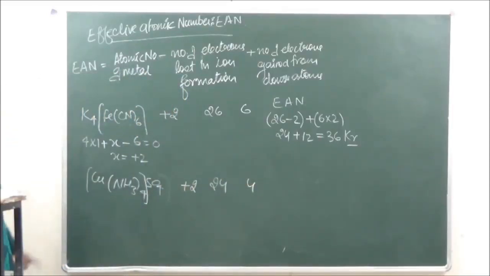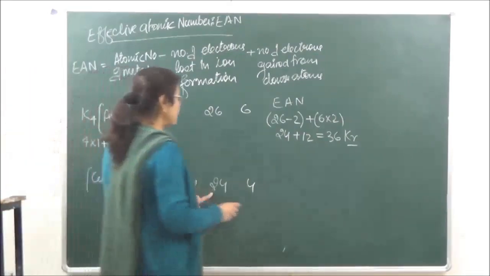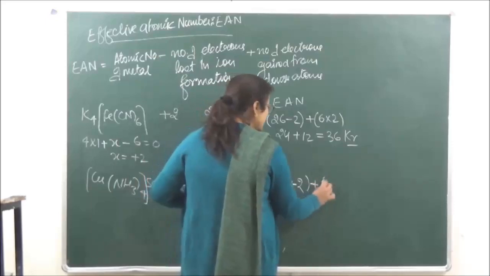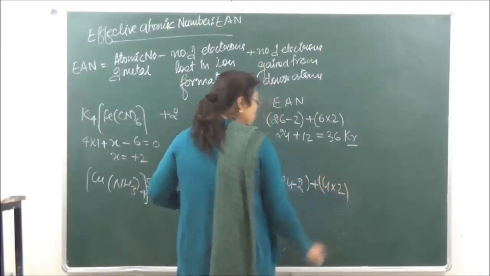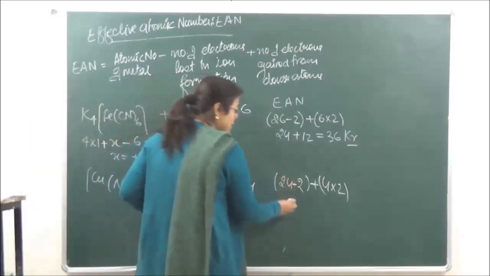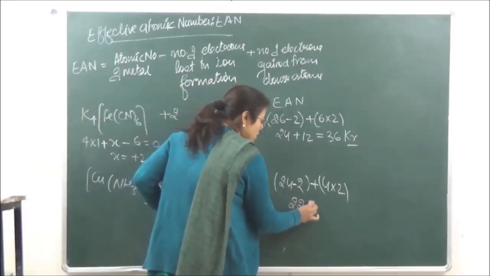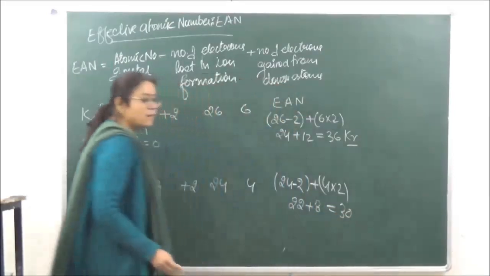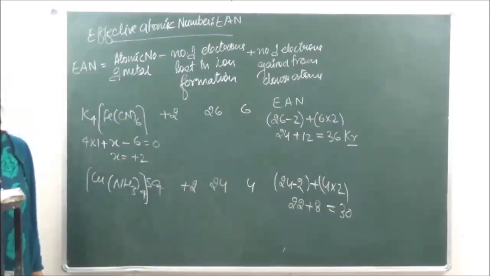Is it clear? So let's calculate the effective atomic number now. We have 24 minus 2 plus 4 into 2. Okay? 24 minus 2, that is 22 plus 8, which becomes equal to 30.